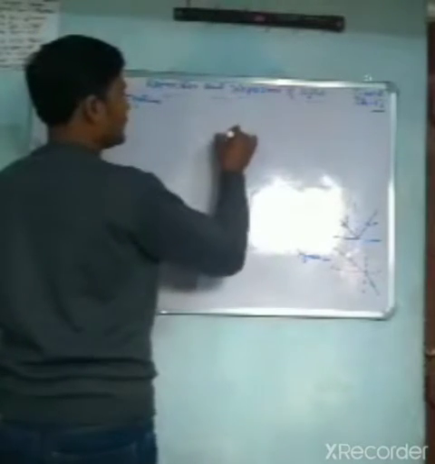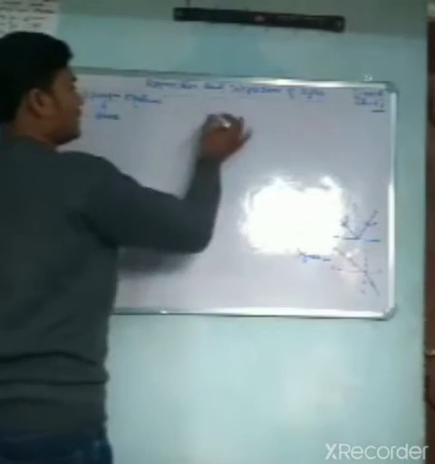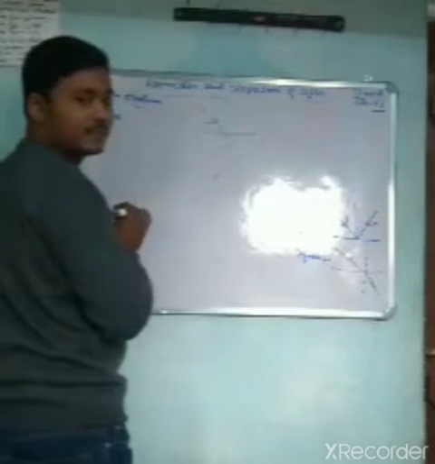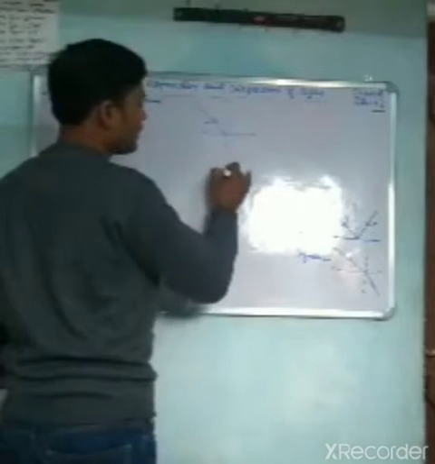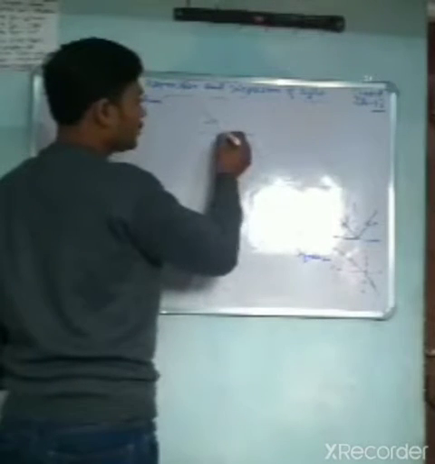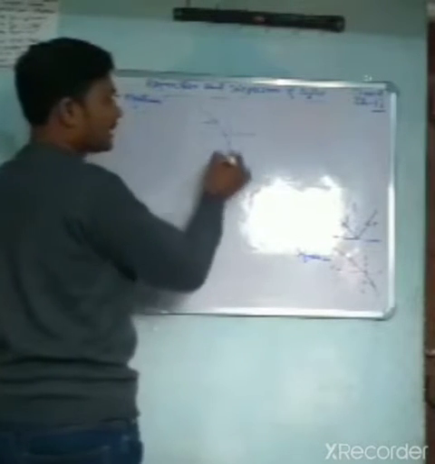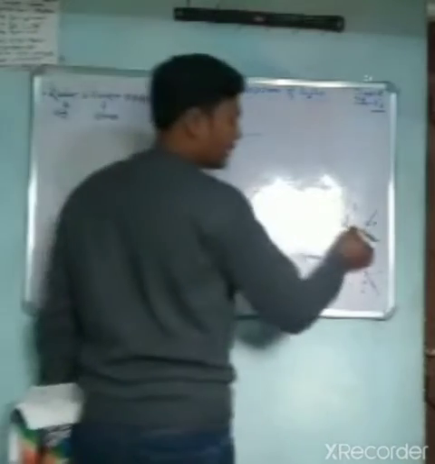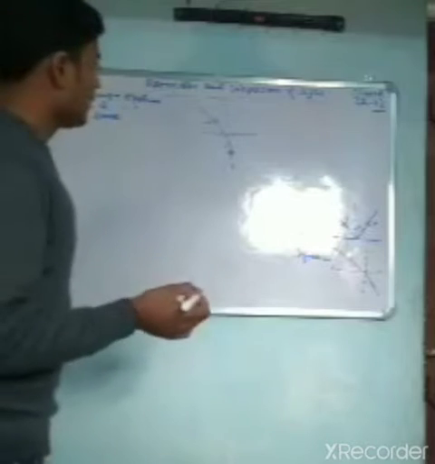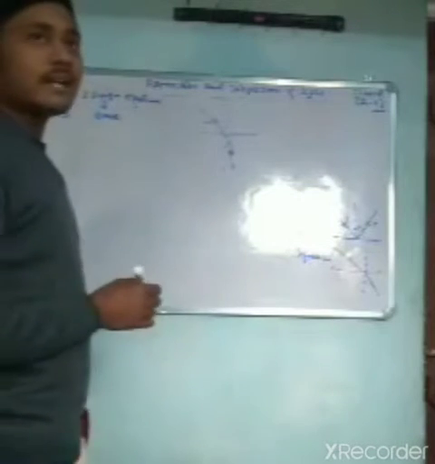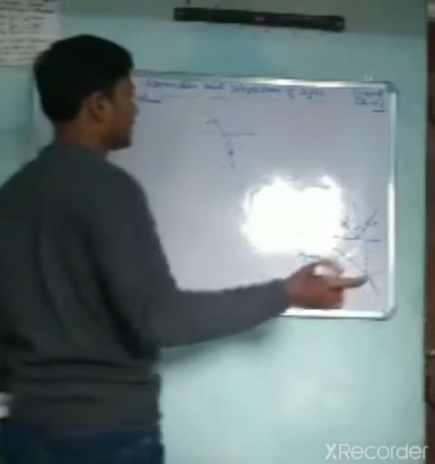So what I say is, whenever the incident ray comes from a rare medium and enters a denser medium, it bends toward the normal. In reflection, the angle of incidence and angle of reflection are equal, but here the angle of incidence and angle of refraction are not equal.